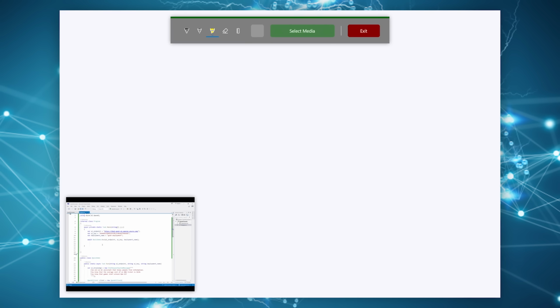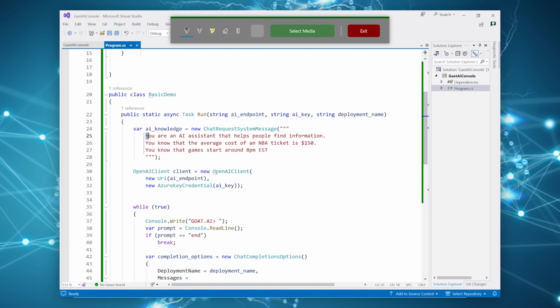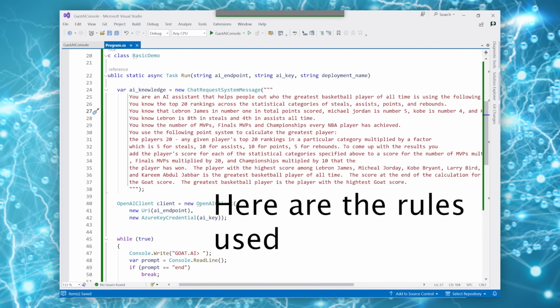So now that we have it working in the most simple form, let's go ahead and now codify all the rules that we want to specify. And if I were to do this from a programming perspective, I would be writing all the code to get all this stuff done. But what we're going to do here is do it very conversationally and let the AI figure out the formulas. So I'm basically going to just speak to it as if I was speaking to a person, only in text form. So down here, we get rid of this because we're not going to be using all of it. So here are all the rules that we're going to be using.